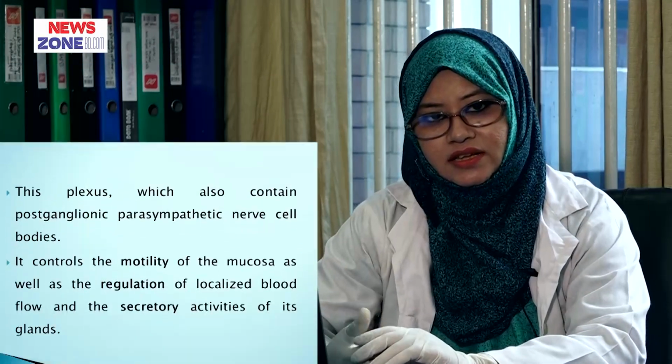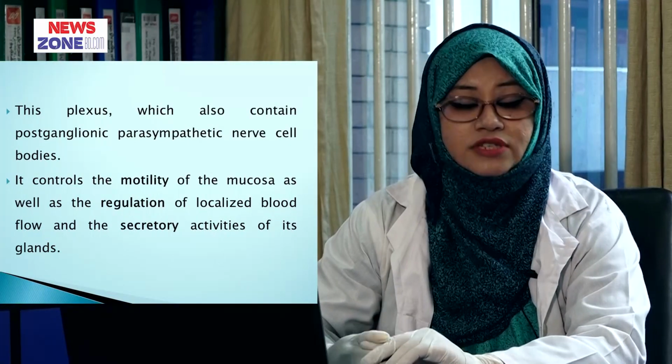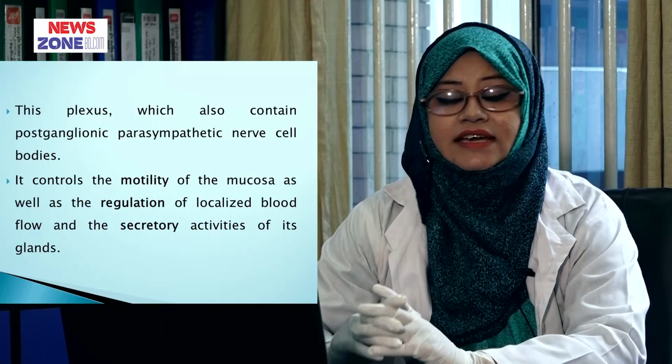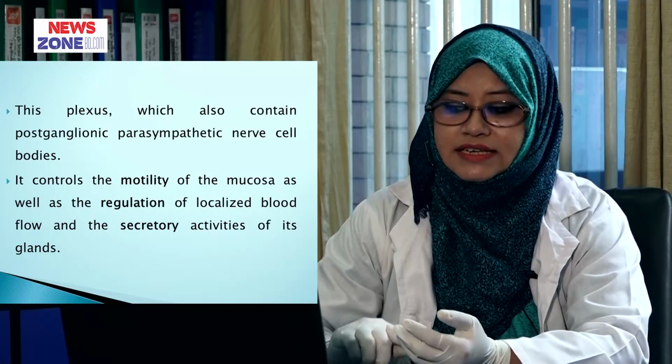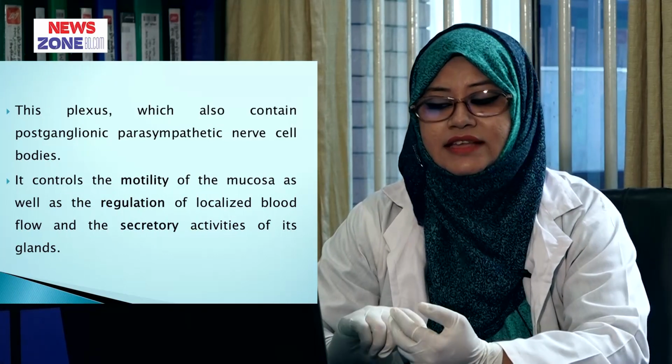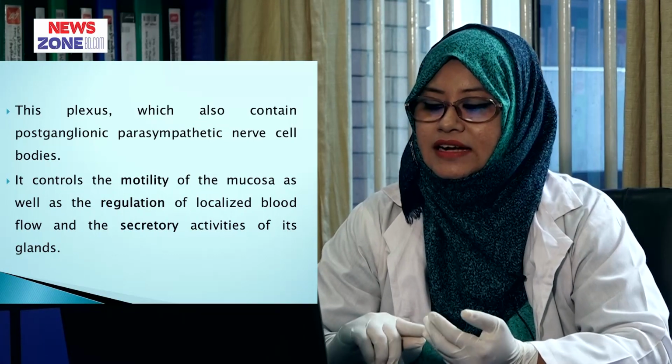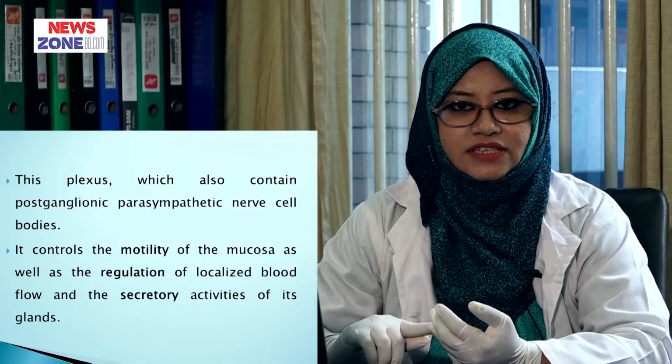This plexus also contains postganglionic parasympathetic nerve cell bodies, and it controls the motility of the mucosa as well as the regulation of localized blood flow and the secretory activities of the glands.